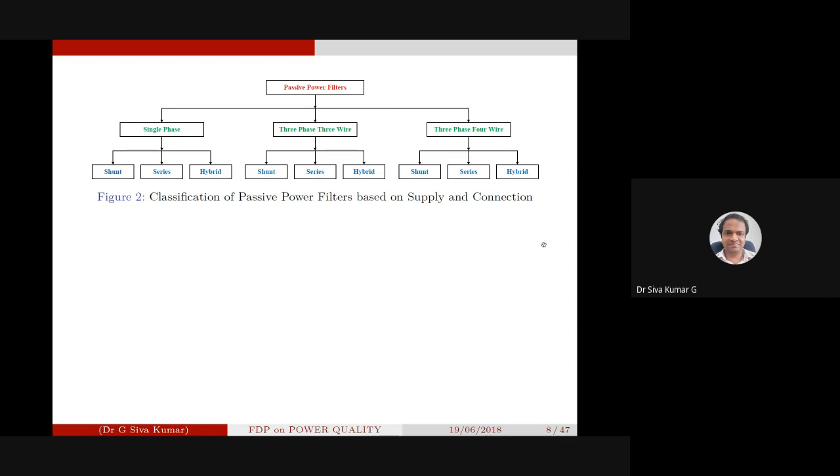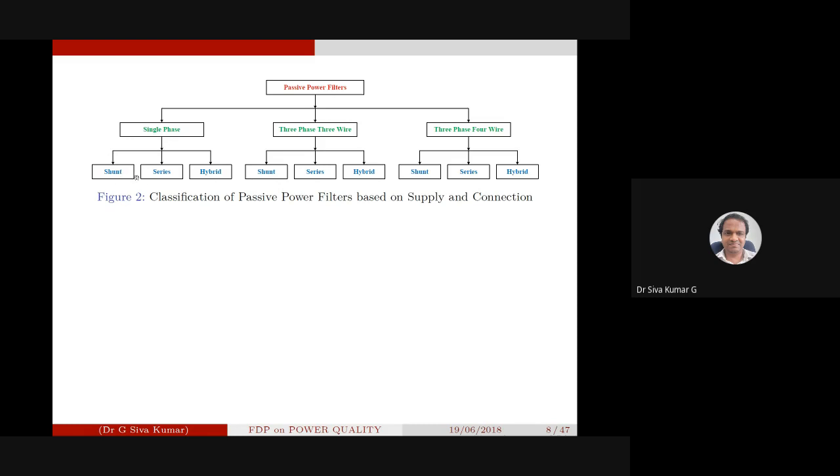And then the passive filters based on the supply connection. For a single phase system, how do you connect the shunt, the series, and then the hybrid also? Then the three phase three wire system: shunt, series and hybrid.